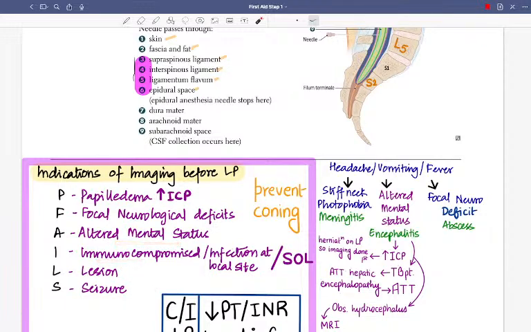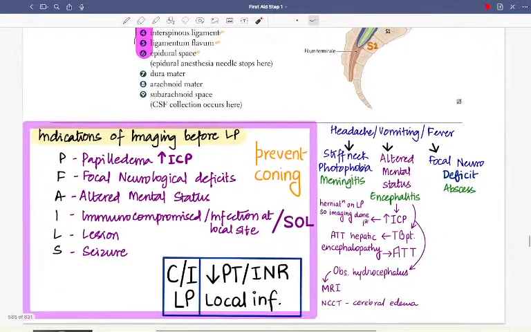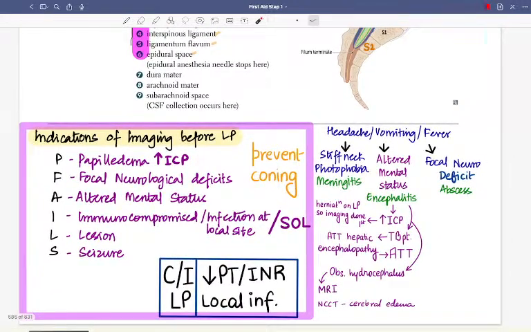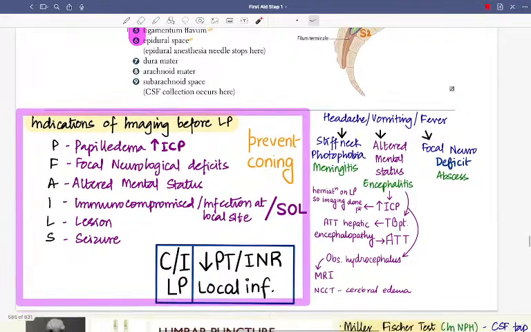Why? Because it prevents coning. So here we do imaging before lumbar puncture. Ma'am always gives that question of HIV, and whenever she gives that question, you always choose imaging before lumbar puncture. Contraindications of lumbar puncture also include decreased platelet count, raised PT-INR, and local infection.